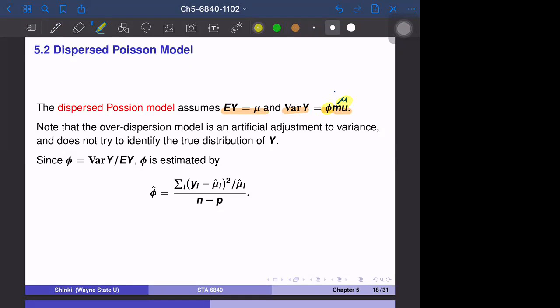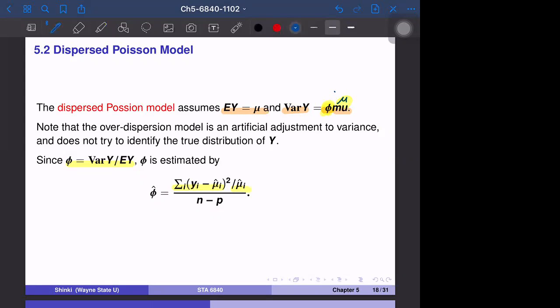When the expectation of y is mu and the variance of y is phi times mu, we don't really specify the exact distribution of y. And phi is variance divided by expectation by the definition here. So phi is estimated by this quantity.